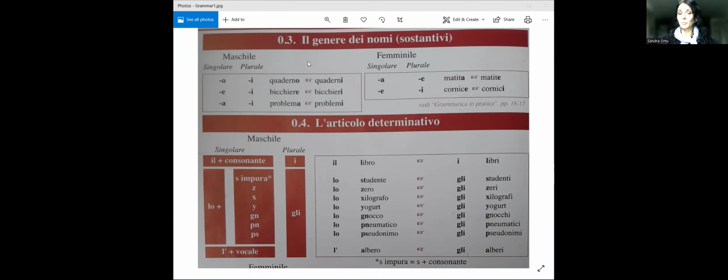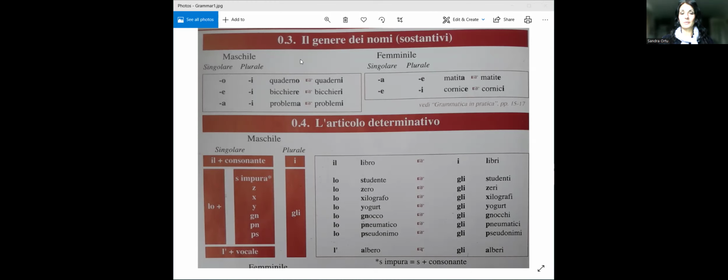And I'm talking about objects, any objects, like the table is masculine, the chair is feminine, the window is feminine, the door also is feminine, the garden is masculine. There is absolutely no reason why something is masculine or feminine.